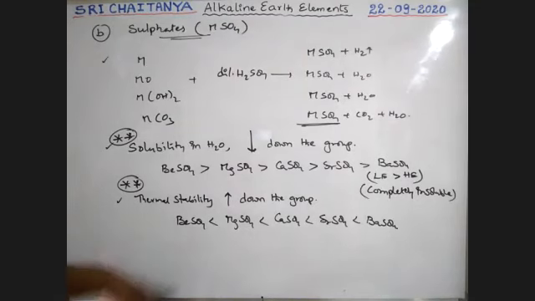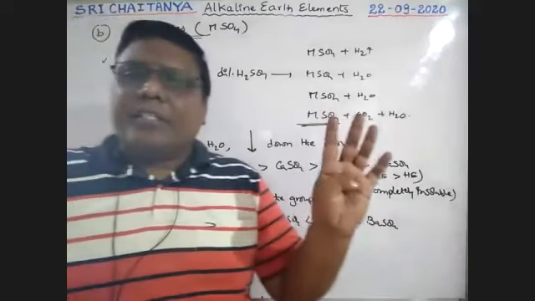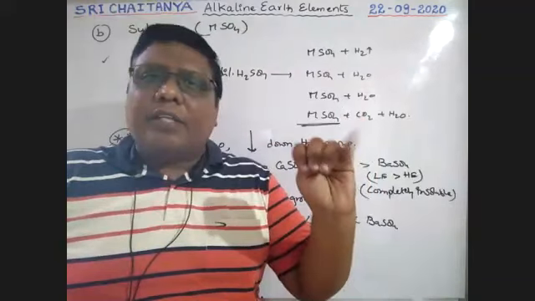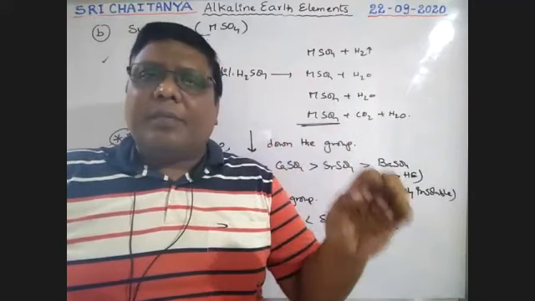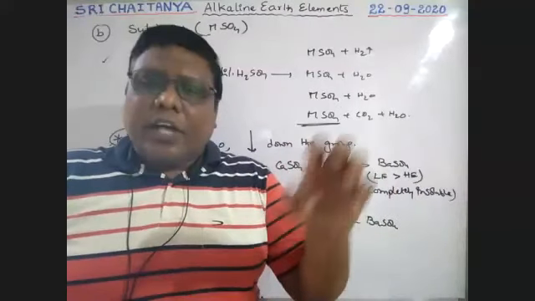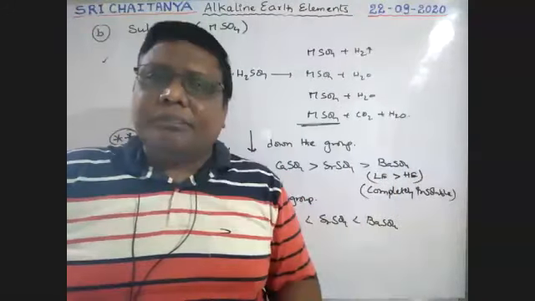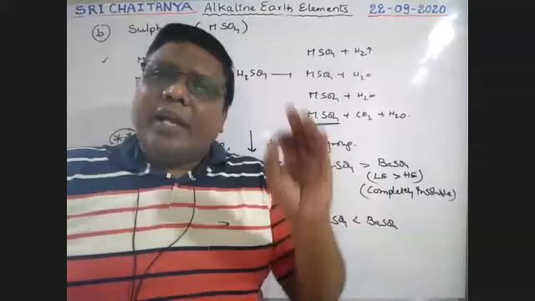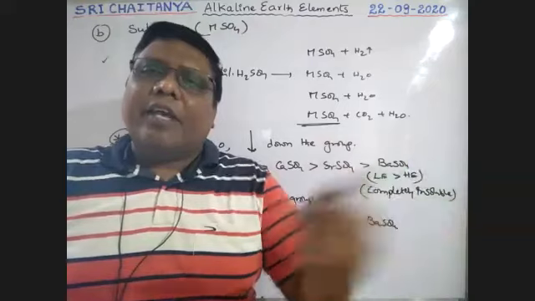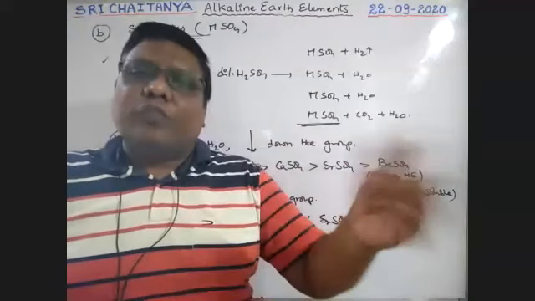Objective side: solubility decreases, thermal stability increases. Boys, for hydroxides, halides, carbonates, bicarbonates, sulfates, please write these thermal stability, solubility and ionic nature trends in one place and learn them by heart. These are all very important. At least 3 to 4 bits from these points will come in your exam, at least 3 to 4 minimum.